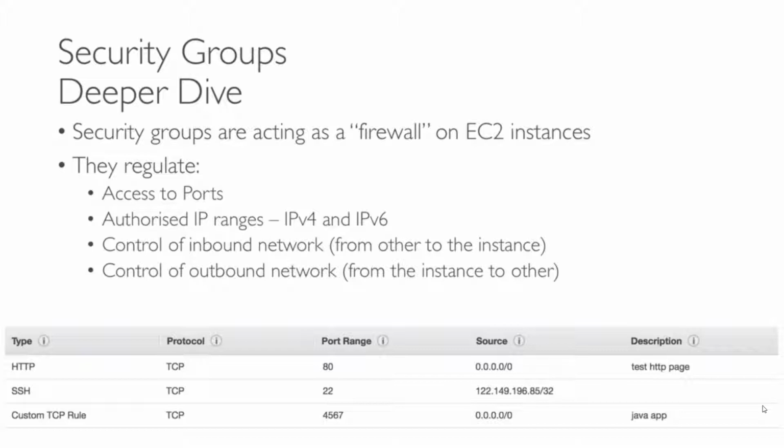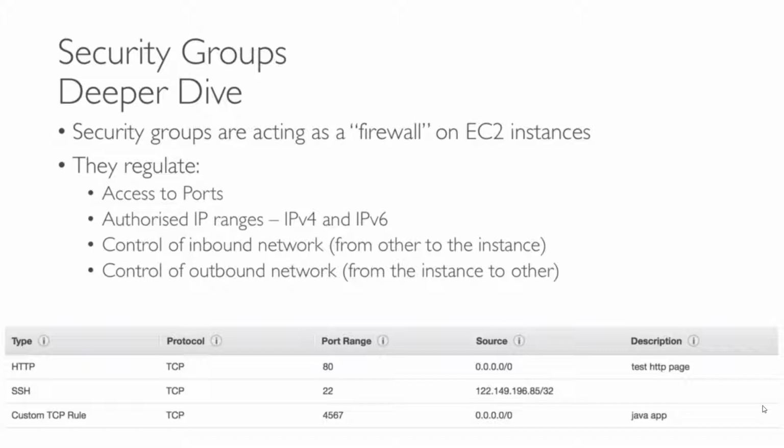They regulate access to the ports. If you have seen in the last lecture, we configured inbound access only on port 22, and then we deleted it. Then we were not able to SSH into our machine. So we can configure which ports can be accessed from the outside world or from other EC2 instances on a particular EC2 instance. By default, all the ports are blocked. When you create an EC2 instance, only port number 22, which is the SSH port, is accessible by default, and all other ports are blocked until you configure the security groups.